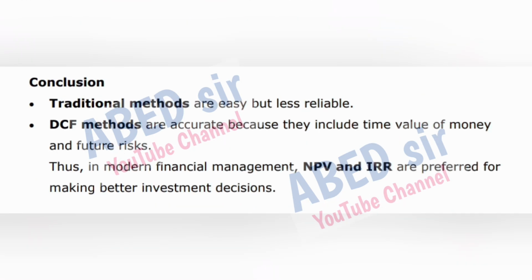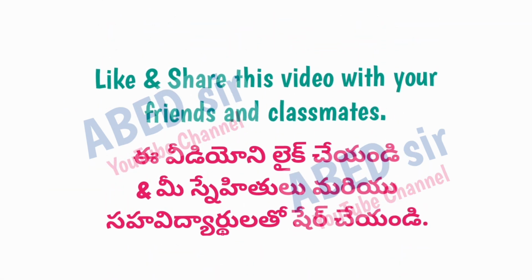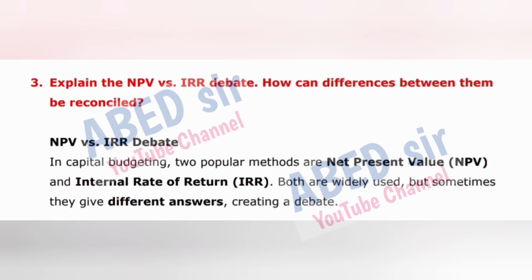Conclusion. Traditional methods are easy but less reliable. DCF methods are accurate because they include time value of money and future risks. Thus, in modern financial management, NPV and IRR are preferred for making better investment decisions. Next important long question is 3. Explain the NPV versus IRR debate. How can differences between them be reconciled?